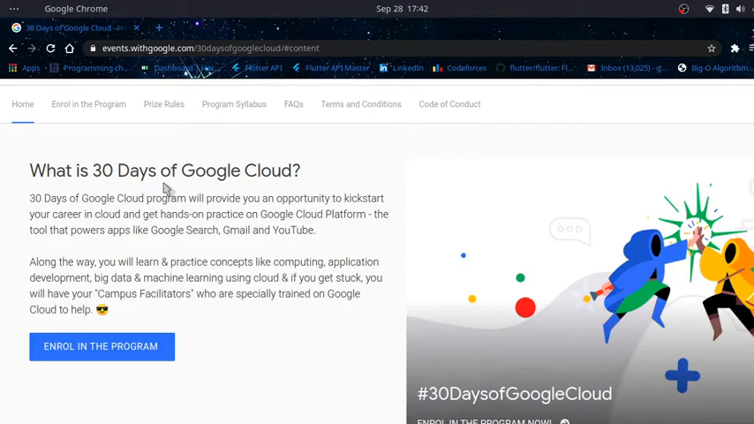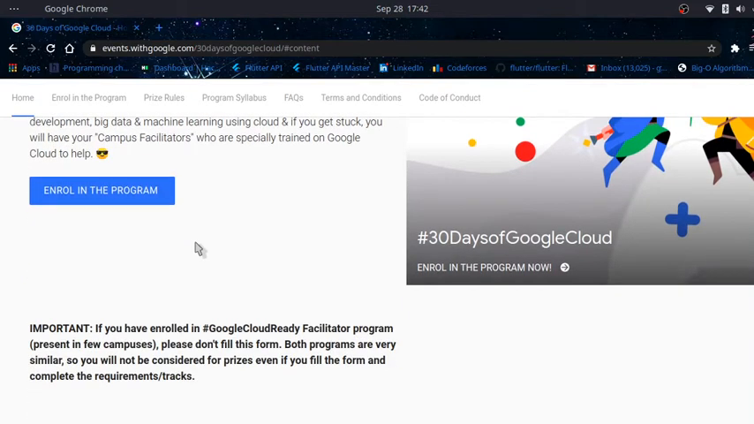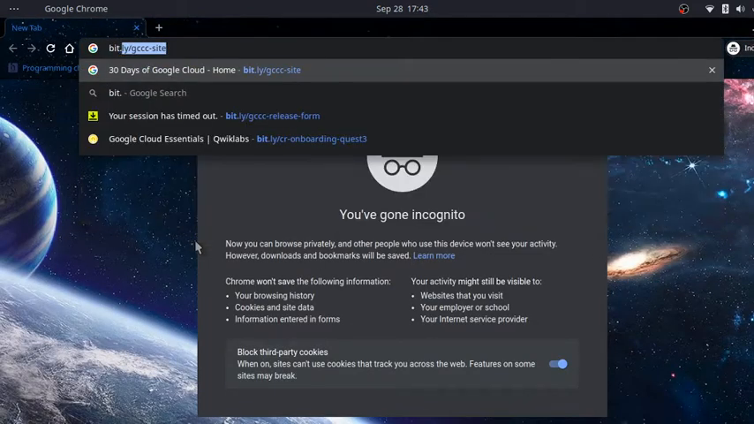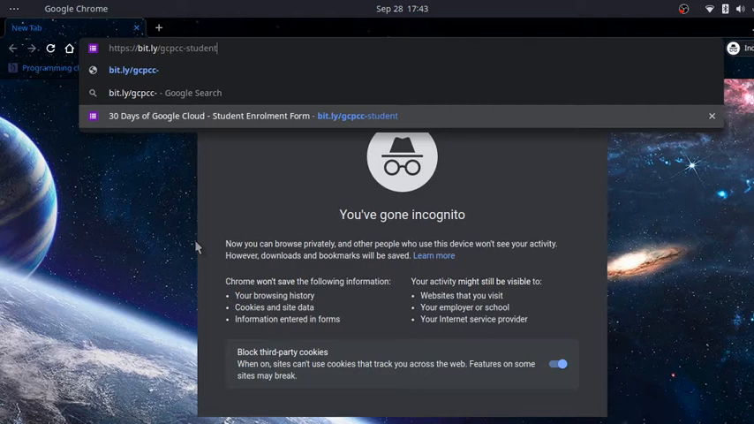So, this is the program site. The link for the site will be in the description. You can find it. And to register for the program, first let's open an incognito window. In that window, the program URL will be bit.ly/gcpcc/student. As you can see there, I have already marked this URL.